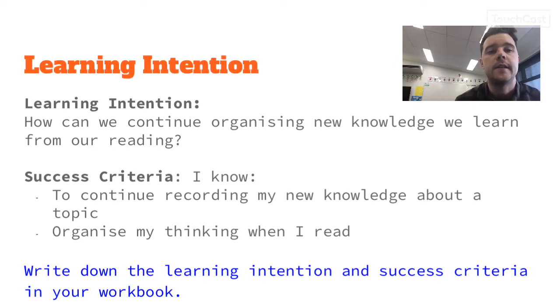And your success criteria is you're going to know to continue recording your new knowledge about a topic. So we recorded some new knowledge yesterday. We're going to record some new knowledge today. We're going to continue. And you're going to organise your thinking when you read. So just like yesterday, we organised our thinking under 3 categories. We're going to do that again today. So can you please write that down in your reading books right now?